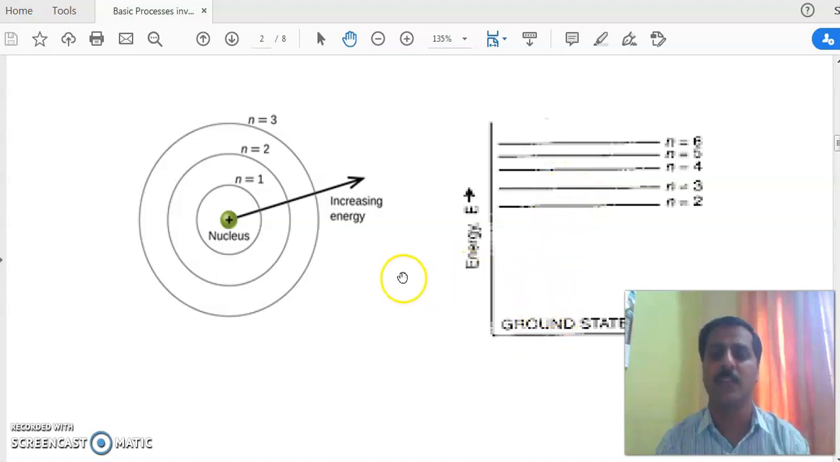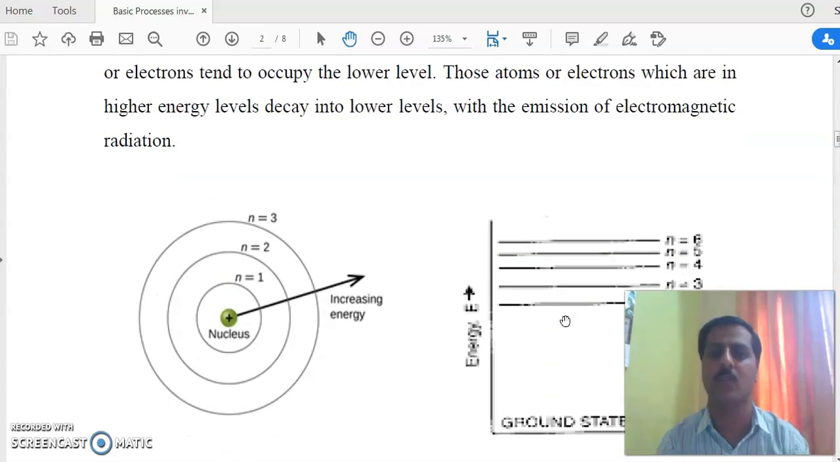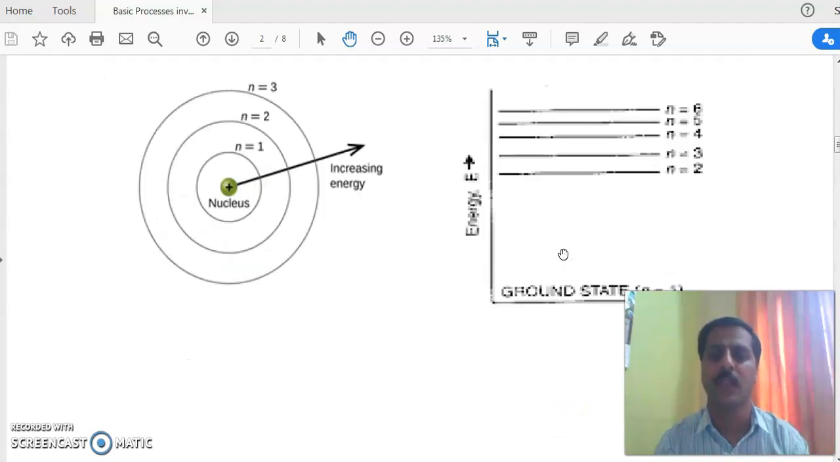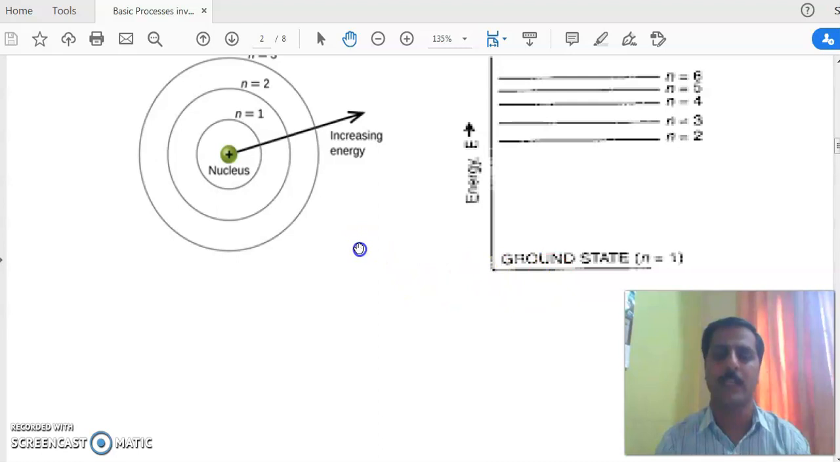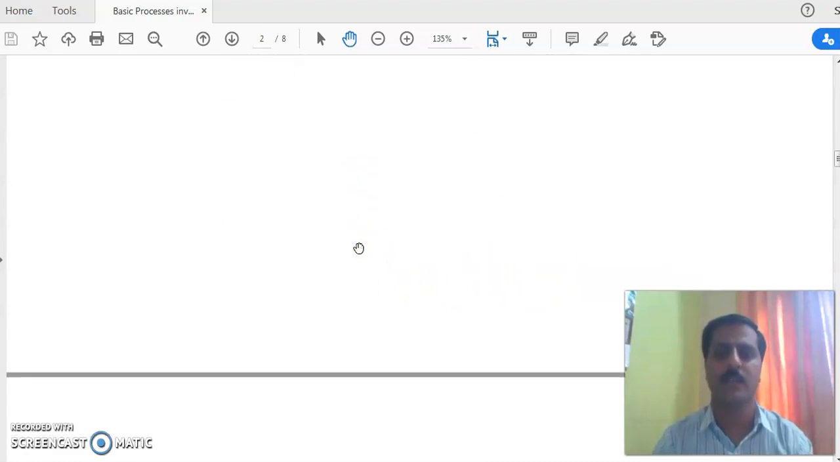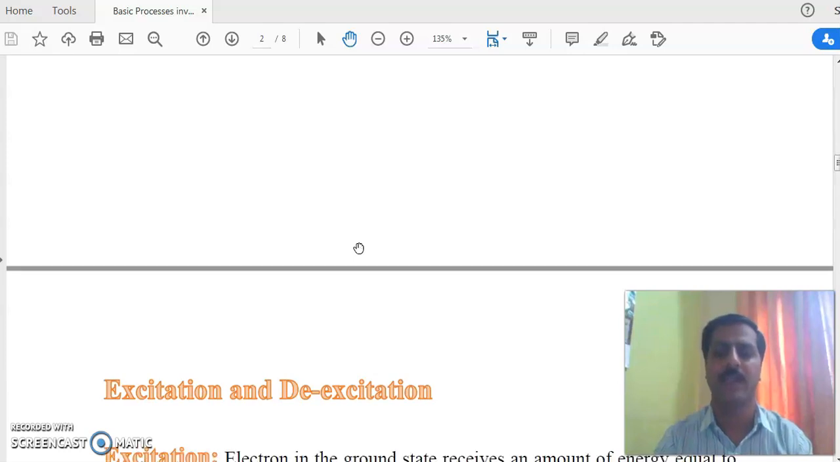If the energy which is supplied from outside is equal to the difference of these two energy states, then this ground state atom goes to the excited state. And if that energy is equal to the difference of first and third, then it goes to the third, and so on. So that is the concept of energy level and lifetime.